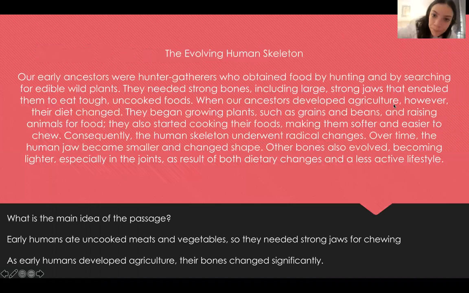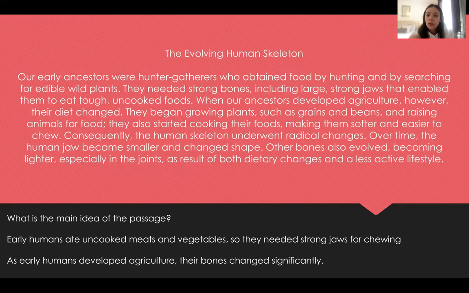So to start off, here's the text we're going to be looking at. It's called The Evolving Human Skeleton. It says our early ancestors were hunter-gatherers who obtained food by hunting and by searching for edible wild plants. They needed strong bones, including large, strong jaws that enabled them to eat tough, uncooked foods. When our ancestors developed agriculture, however, their diet changed. They began growing plants such as grains and beans and raising animals for food. They also started cooking their foods, making them softer and easier to chew.